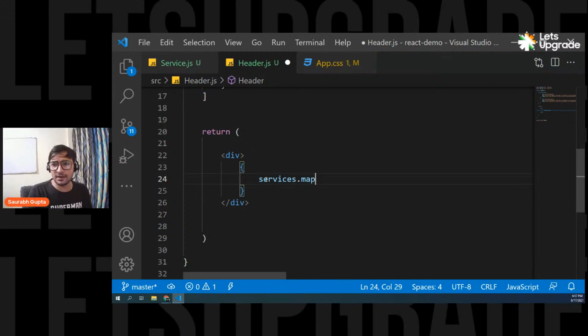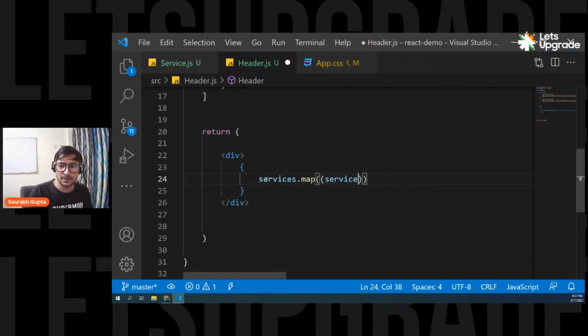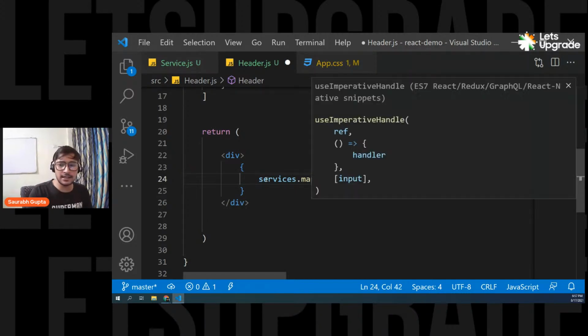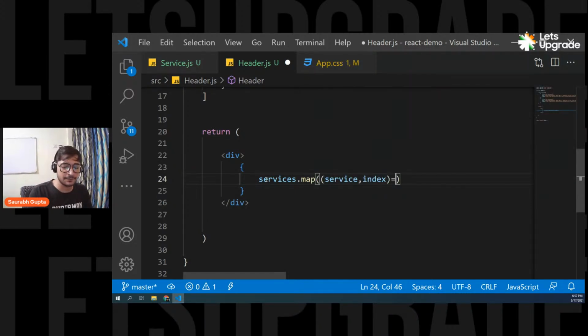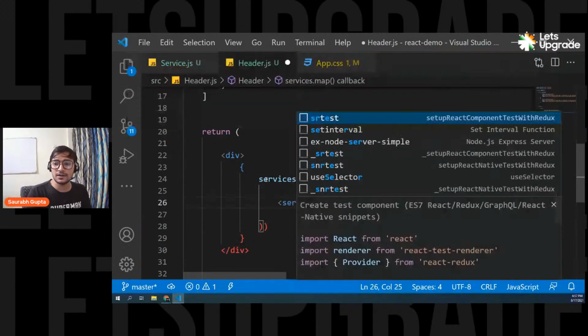No hinting is working in my VS Code. I think my PC is running a little slow today. Not a problem. So we can put any name here. So I just put service, the data that we are traversing. So first object, second object, and then the index if we need it. And here, now I can write, use the service card.